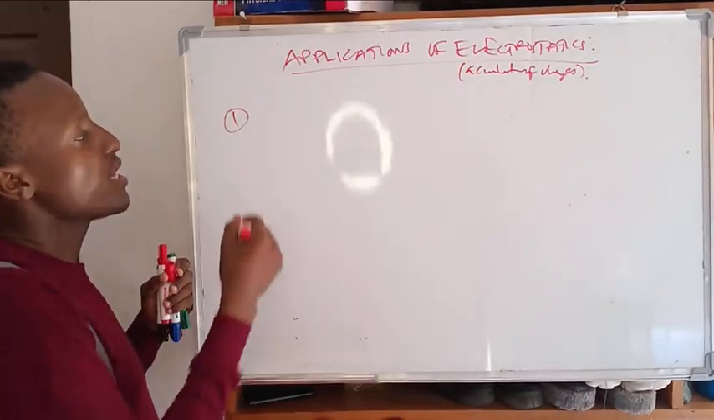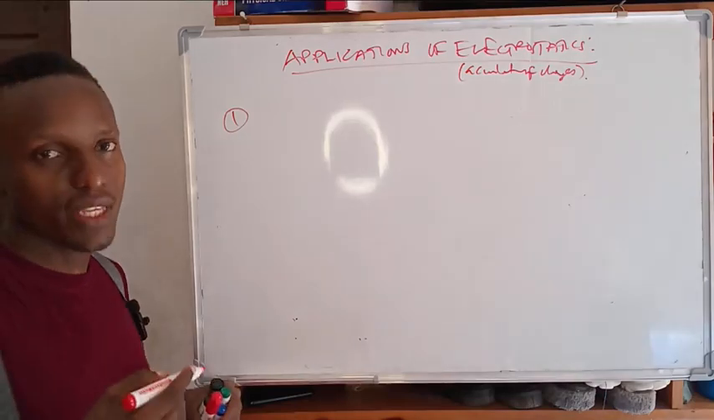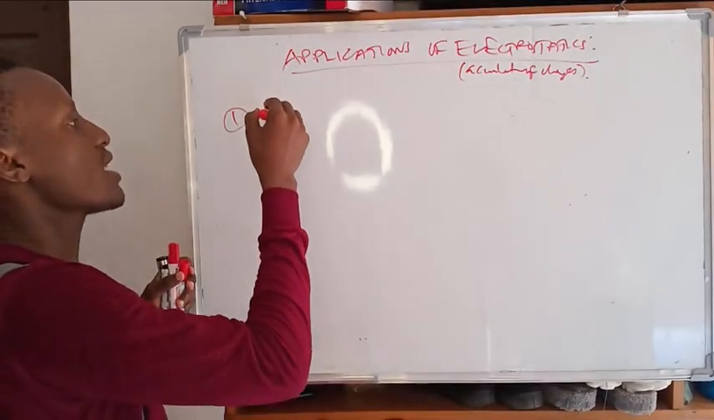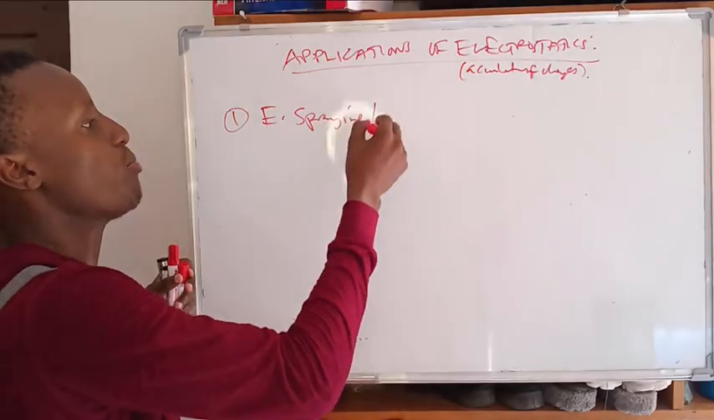The first thing, we use electrostatics in painting. Electrostatic spraying or painting.